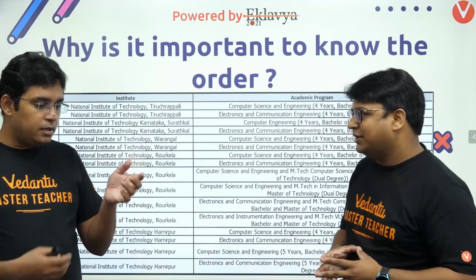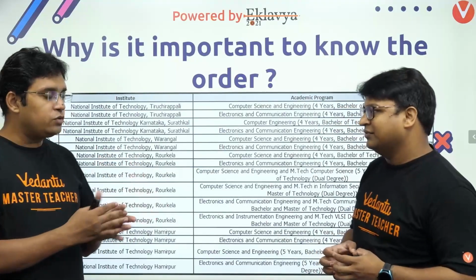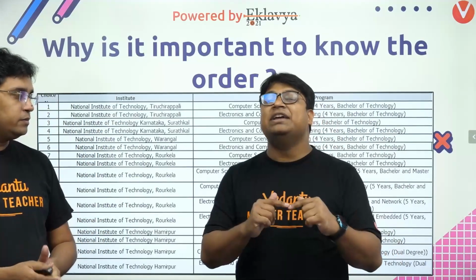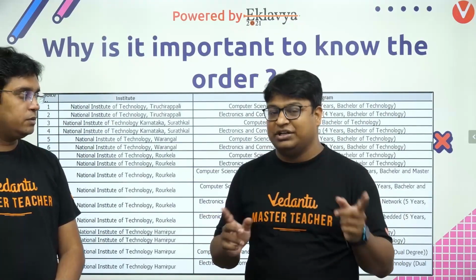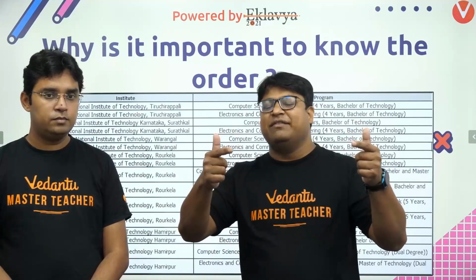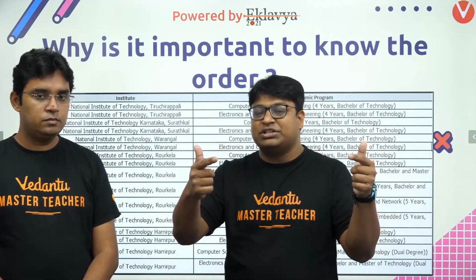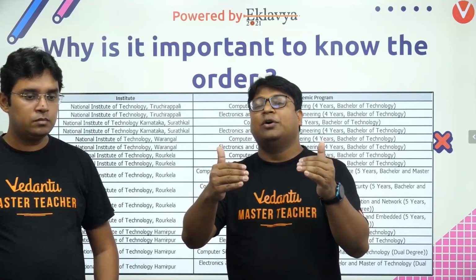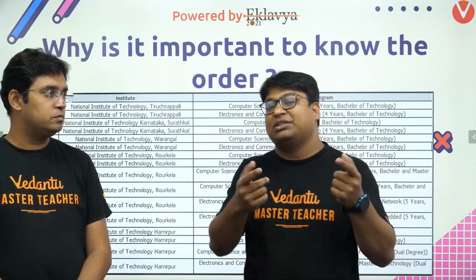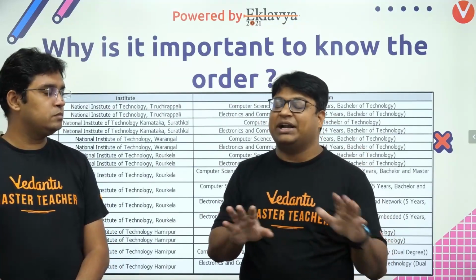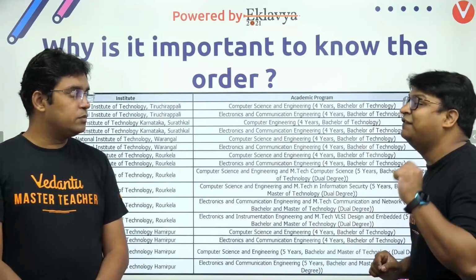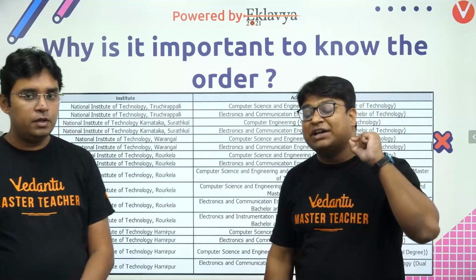So in a later round of counseling, is it possible I can upgrade from 12 to 11, 9? Yes, an upgrade is a possibility. Again, not a surety. It's a possibility that you got your 12th number choice and you have something in 11th number. Obviously, you did not get the 11th number choice in your first round. In later rounds, it may happen that you can get the 11th number choice, but the 13th number or anything lower than that is impossible to get. So it becomes very, very important that you fill the right choice.